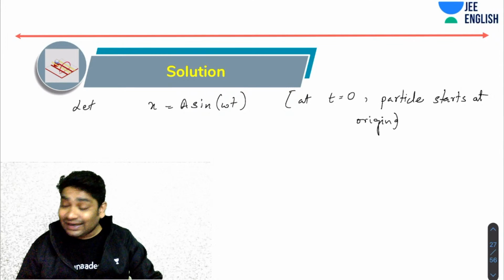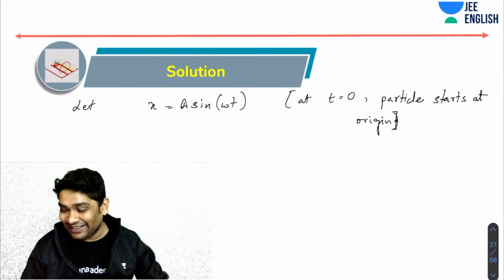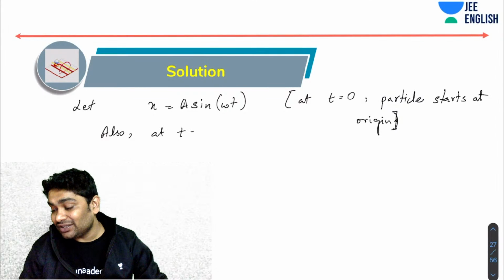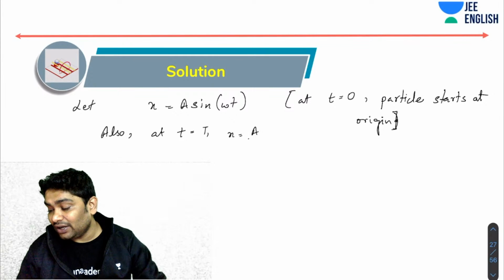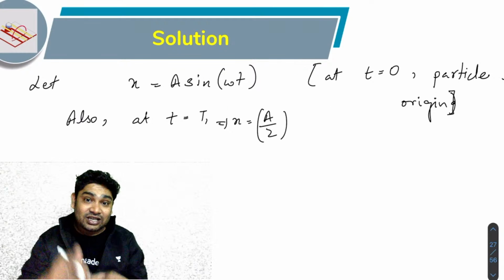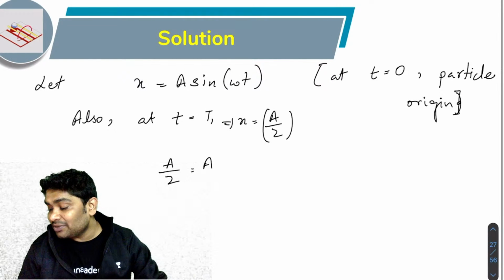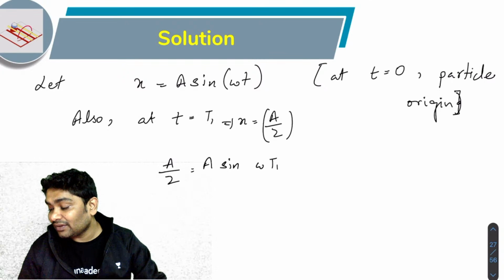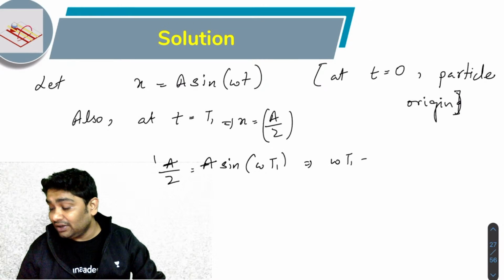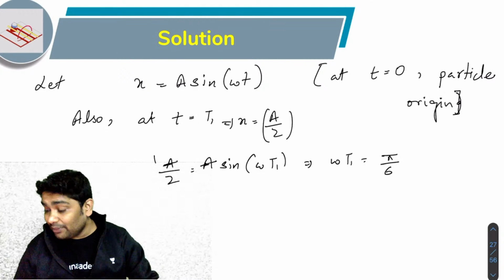Now, what you know is at time t1, the particle is at a by 2, correct? Also, we know at t equals t1, x equals a by 2. Now, all I need to do is just substitute those values. If I substitute those values, a by 2 would be equal to a times the sine of omega t1. So this a goes, and what I'll realize is omega t1 equals sine inverse of 1 by 2, that is pi by 6.